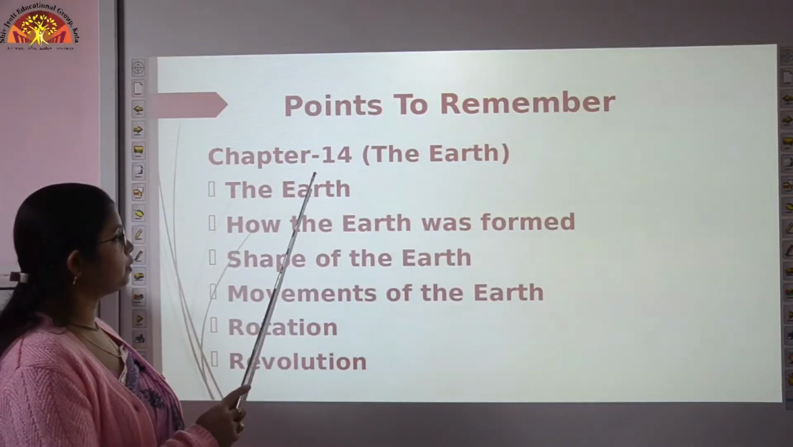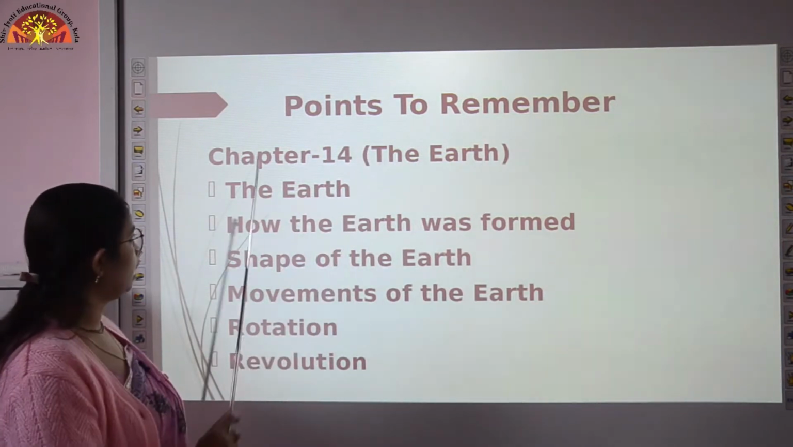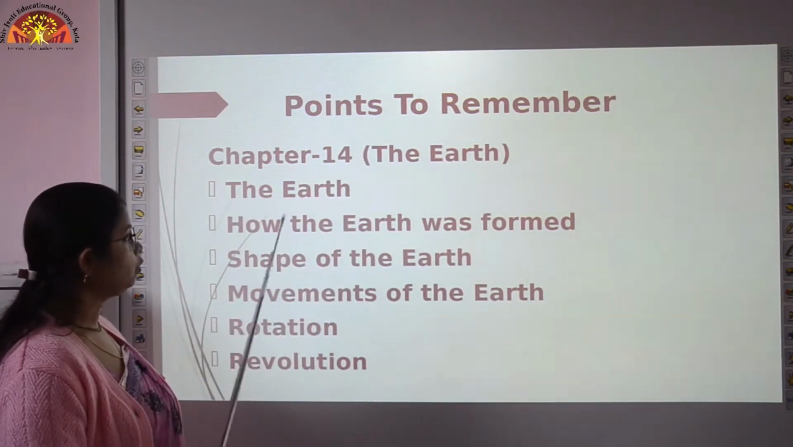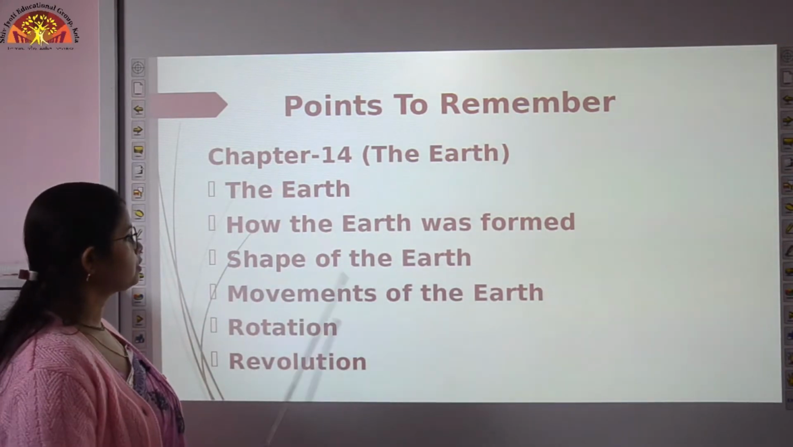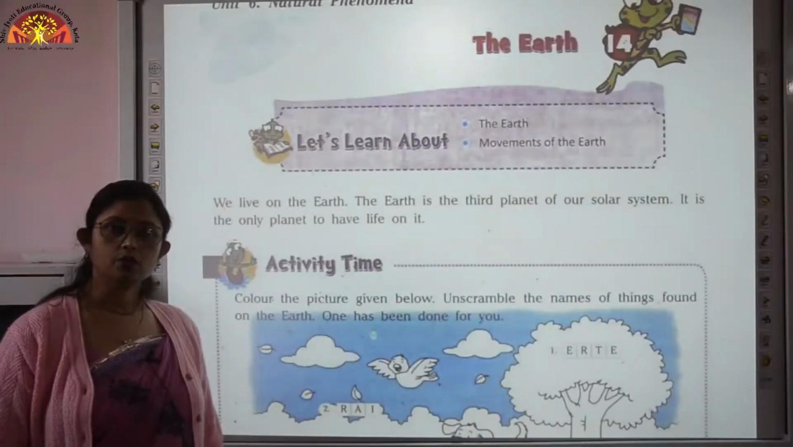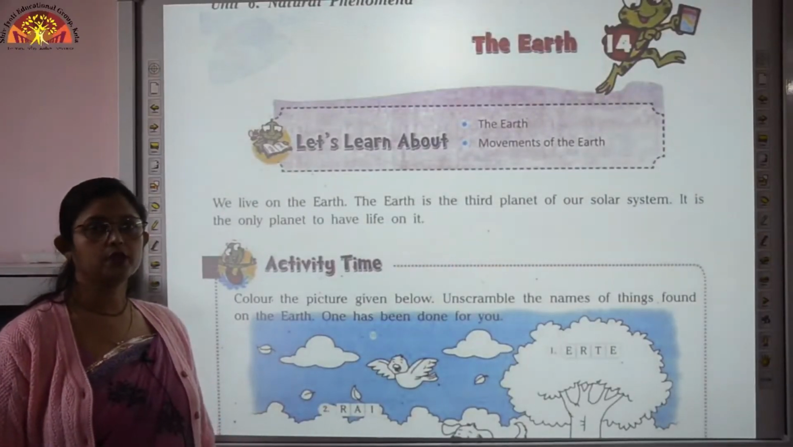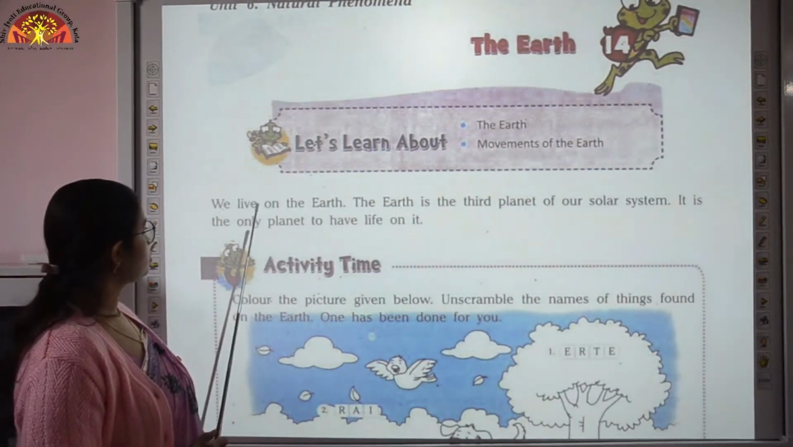We will do chapter number 14, the earth. So points to remember are the earth, how the earth was formed, shape of the earth, movements of the earth, rotation and revolution. So children, all of you open your books, page number 113. Okay, so let us come to the chapter.